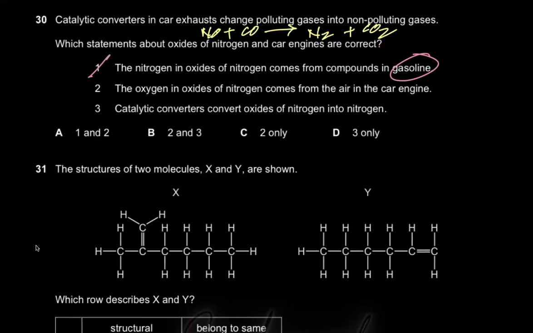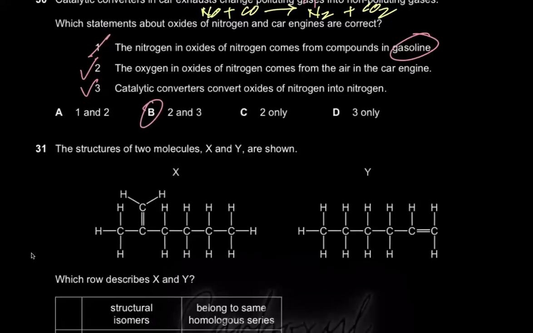The oxygen in oxides of nitrogen comes from the air in the car engines. Yes, the oxygen does come from the air, right? So you have nitrogen, which also comes from the air, and you have oxygen, which also comes from the air. And because of the high temperature in a combustion engine, they react together to give you nitrogen oxide and nitrogen dioxide. So 2 is correct. Catalytic converters convert oxides of nitrogen into nitrogen. Yes, I just showed you. And it uses rhodium and or platinum, whatever you like. So 2 and 3, B is the correct option.